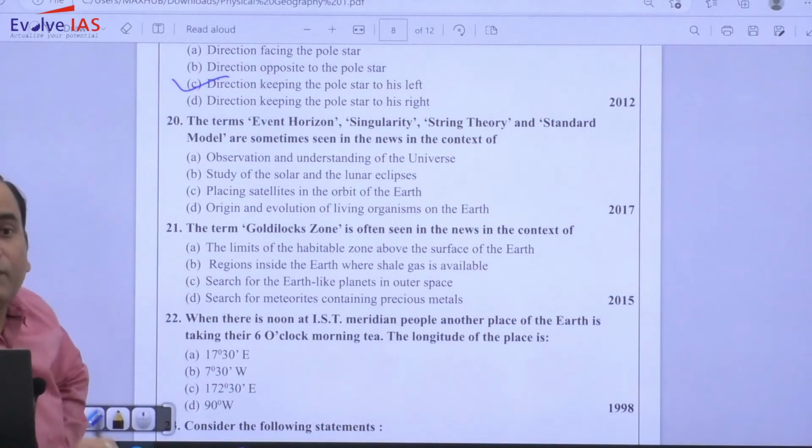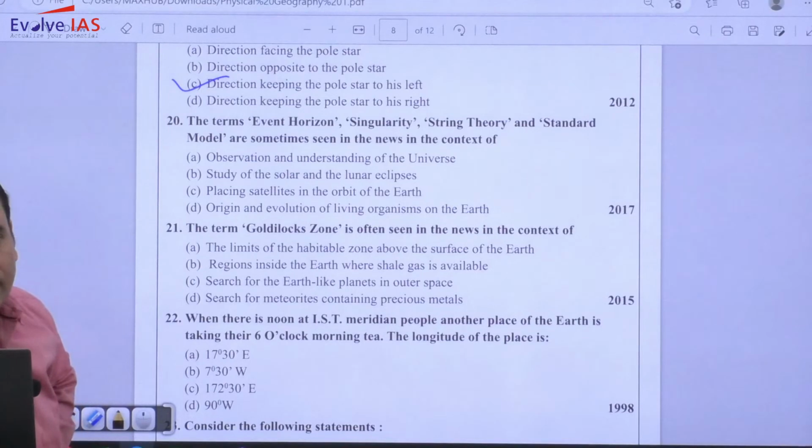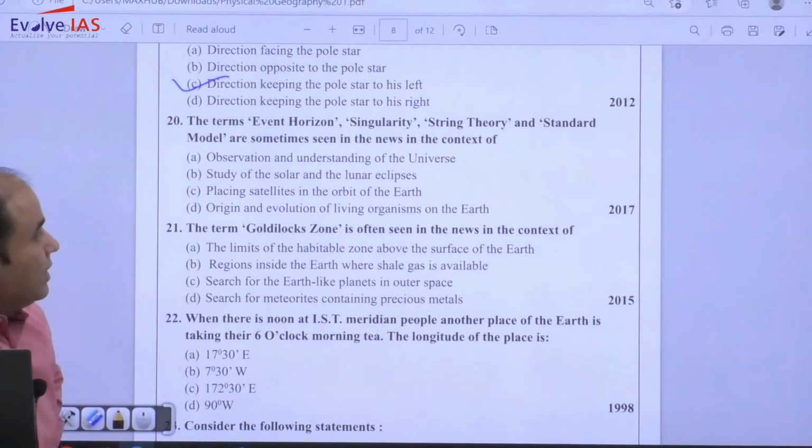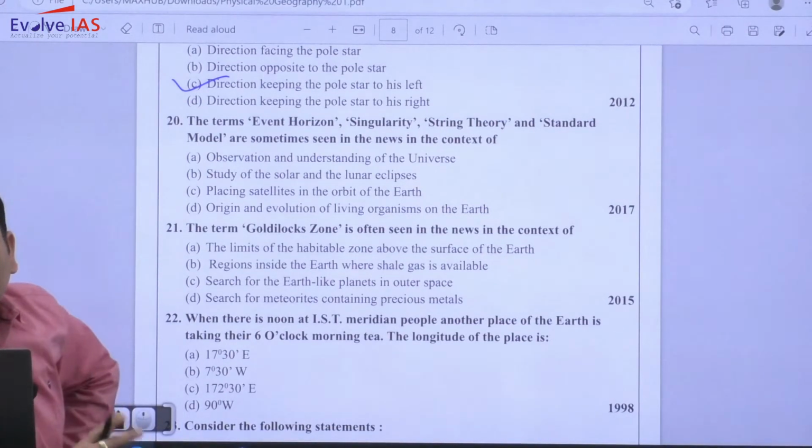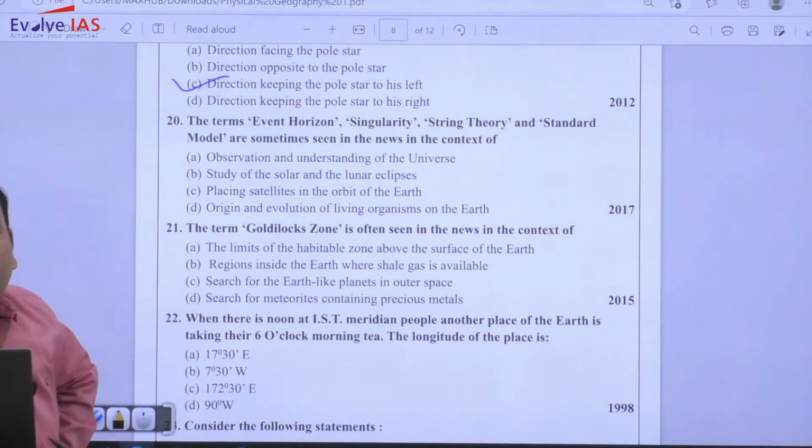So in the first appearance, this question will appear like a very difficult question. The terms event horizon, singularity, string theory and standard models are sometimes seen in the news in the context of. So this was very much in the news because of the God particle, the neutrino observatory.